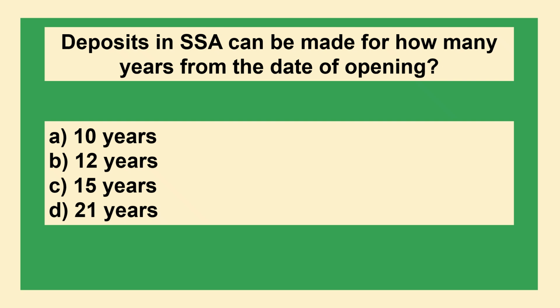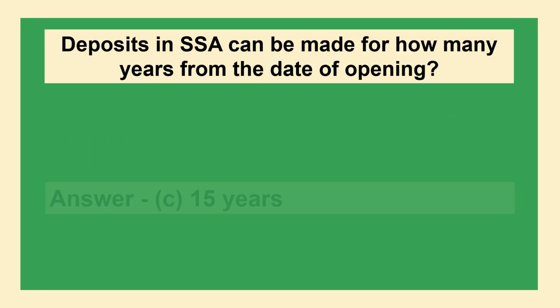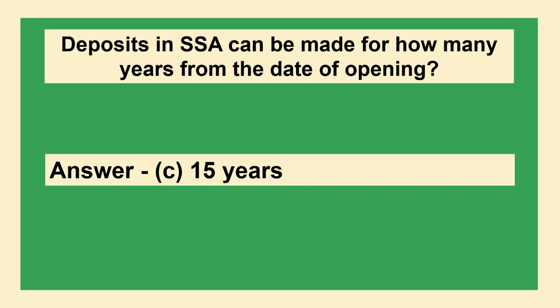Deposits in SSA can be made for how many years from the date of opening? Option A 10 years, option B 12 years, option C 15 years, option D 21 years. The answer is option C 15 years.